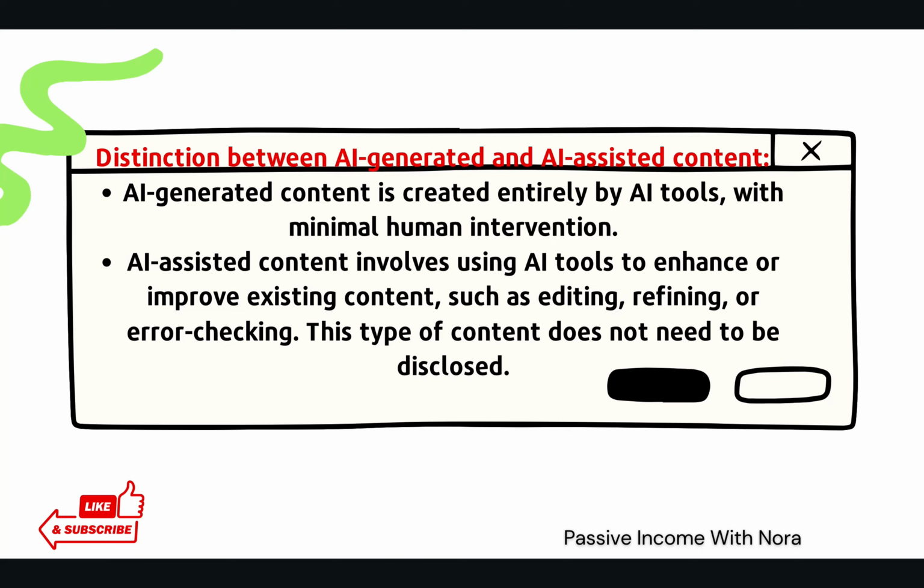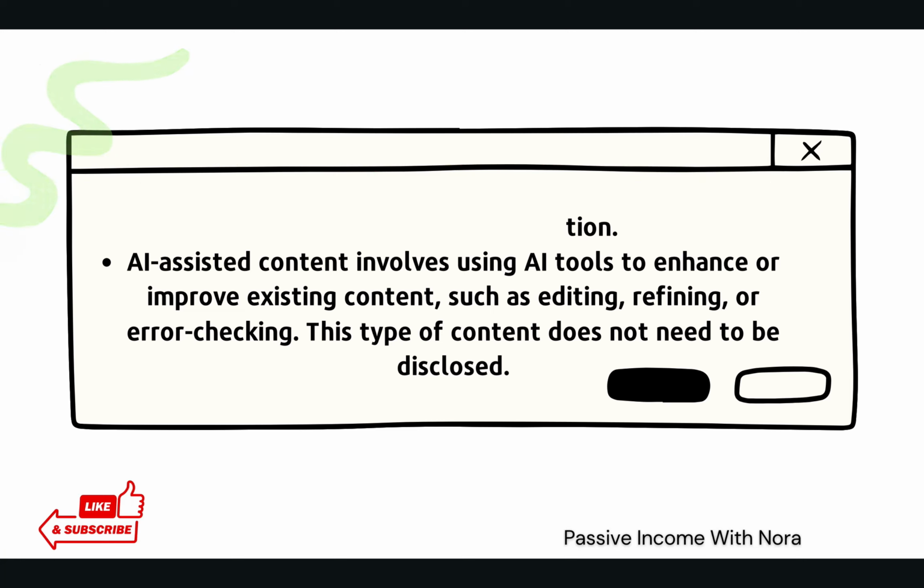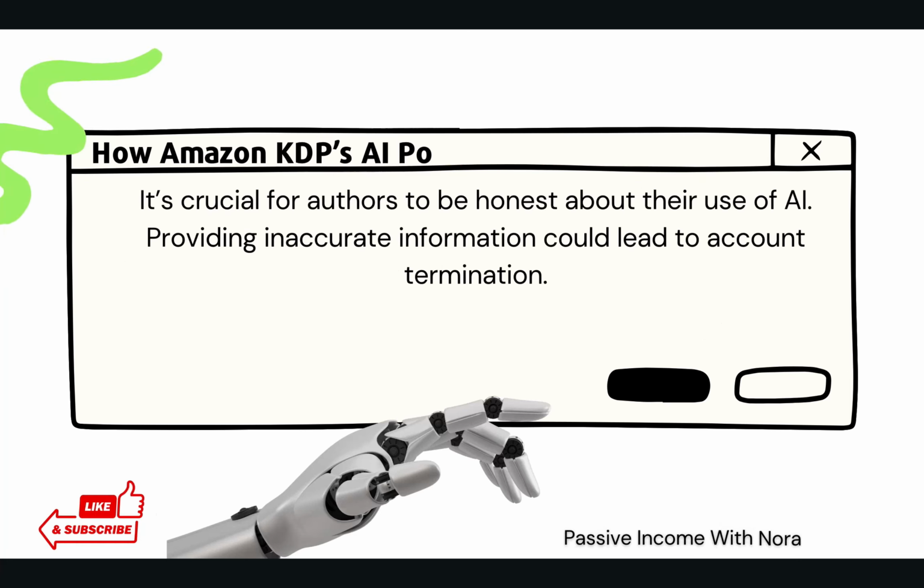Let's identify here. We have the AI generated content. It's basically created entirely by AI tools with minimal human intervention. The second one is AI assisted content, which basically involves using AI to enhance or improve existing content, such as editing, refining, and error checking as well. Now, this type of content does not need to be disclosed.